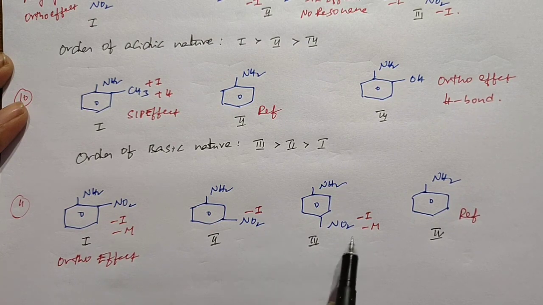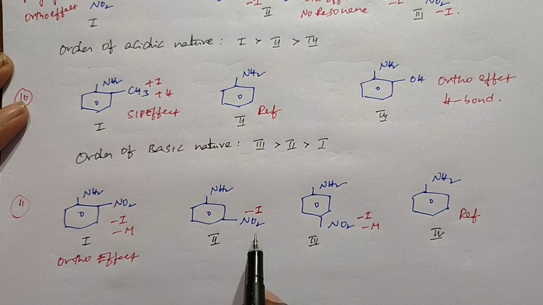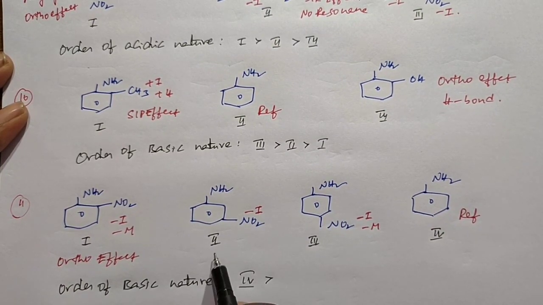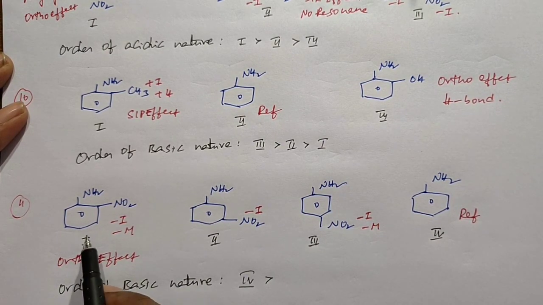Due to the presence of minus I groups in the second and third, the minus I groups decrease the basic nature of the substance. If you take the order of basic nature, the reference structure, the fourth structure, is more basic than the remaining. Ortho effect is last position, so due to the presence of ortho effect, this is the least basic.